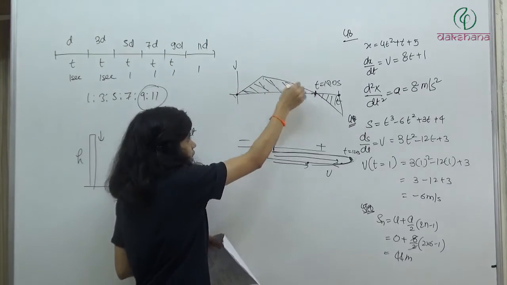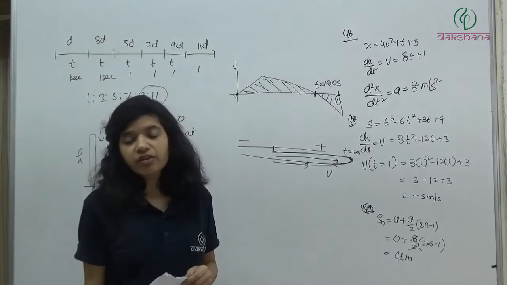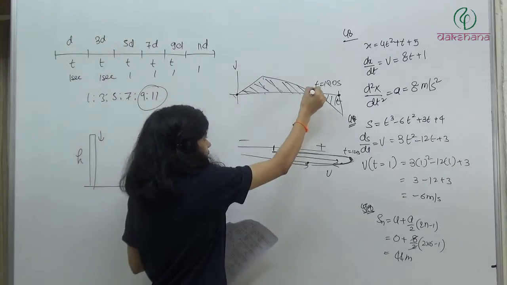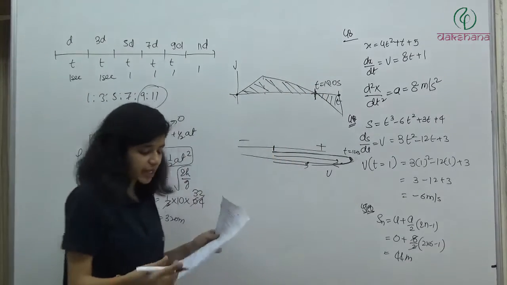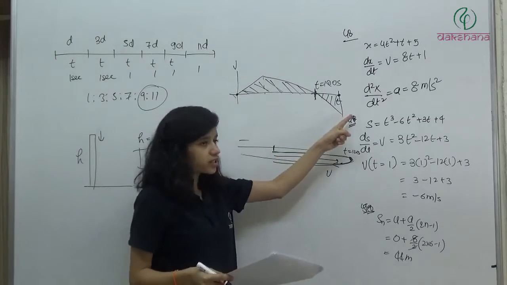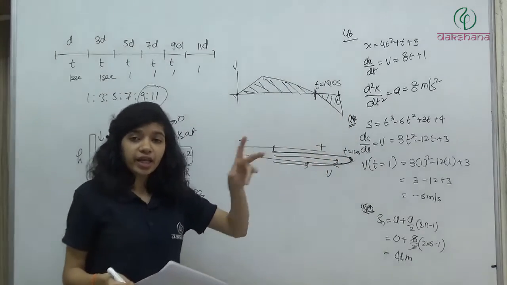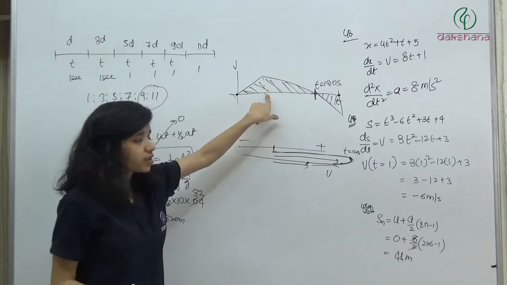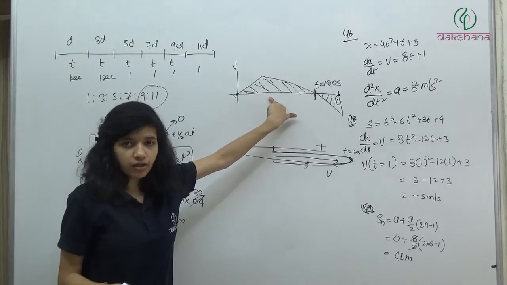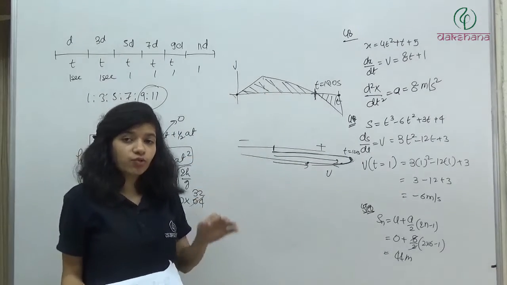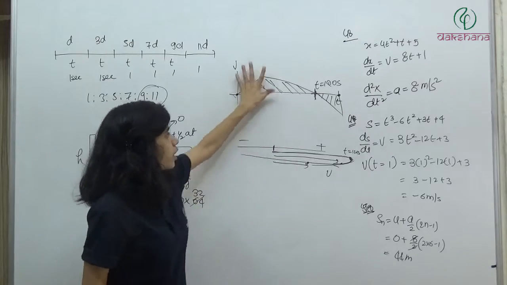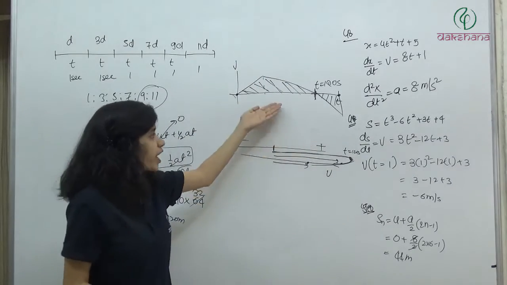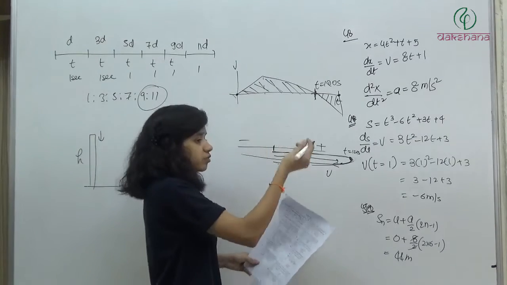Just calculate this area, because area under the VT curve gives us the displacement. So what will we do here? We'll calculate the area, that will be the displacement. Okay? Because after this whatever area comes, that area will be negative, and when you will add that part in this, your displacement will become lesser. So that we don't want. We just want to know what the maximum is. So calculate the complete positive part. That will be the area. Okay? And that will be the maximum height attained.